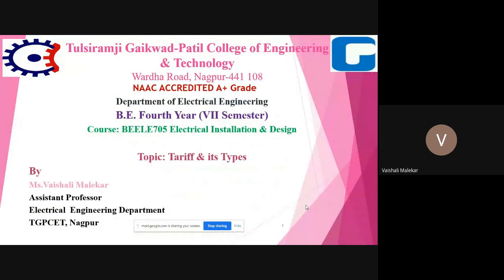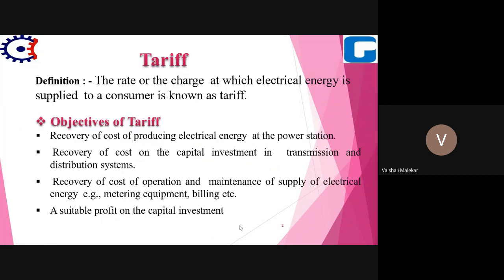Okay, so today our topic is tariff and its types. First of all, what is tariff? Tariff is the rate or the charge at which electrical energy is supplied to a consumer. The rate at which electrical energy is sold to the consumer is called tariff.